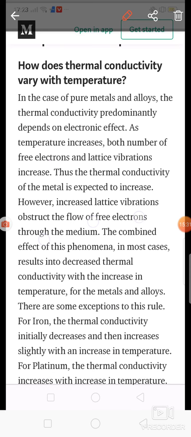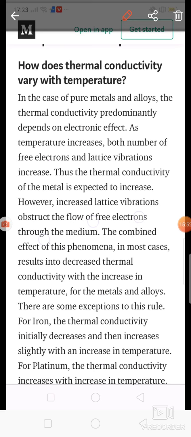But if the solid temperature increases, then at that time what will happen? Free electrons also increase and lattice vibration also increases. But this lattice vibration will obstruct the flow of free electrons. Because of that, what will happen?